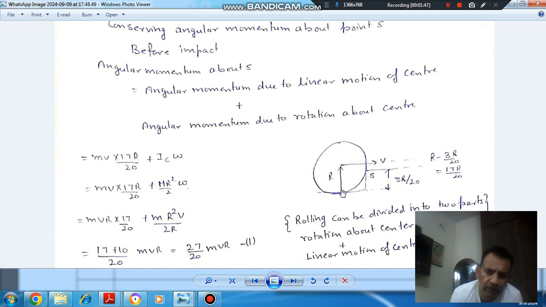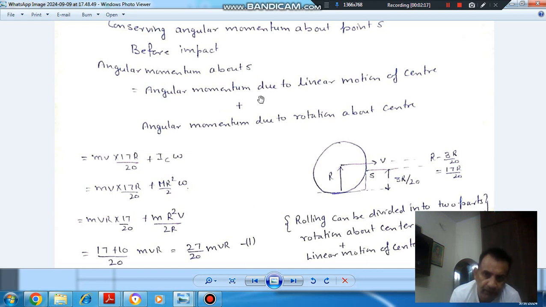There will be two momenta before impact, one due to linear velocity and the other due to angular velocity. As we have to find the angular momentum about point S before impact, we'll take it like that.